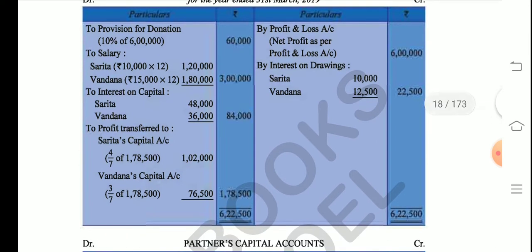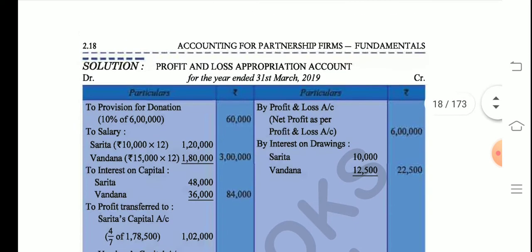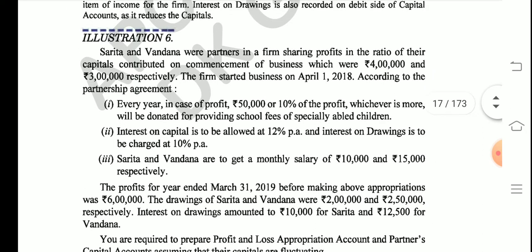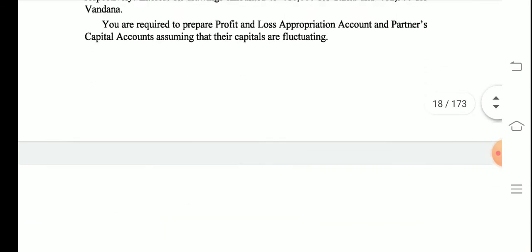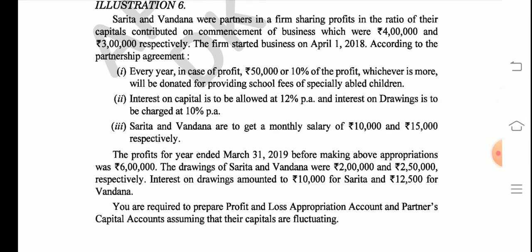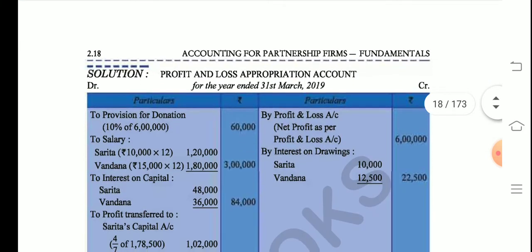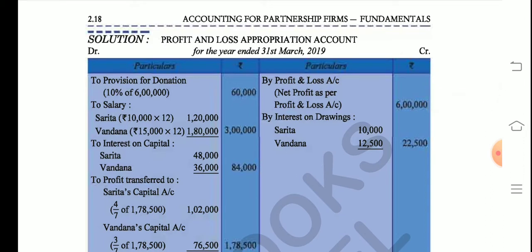Then interest on capital. Now the firm has to pay interest on the capital to the partners. So it is an expense for the firm. So it is debited. So now the interest is calculated. The capital of Vandana and Sarita. Let's get back to the question once. The capital of Vandana and Sarita was 4 lakh and 3 lakh, and they have to be paid 12% per annum interest. So we'll calculate accordingly, and as you can see, this being their opening capital, the time period allowed will here be 12 by 12, so that becomes 1, right? So you already know the formula P into R into T, right? So interest on capital is calculated 48,000 and 36,000 like this.